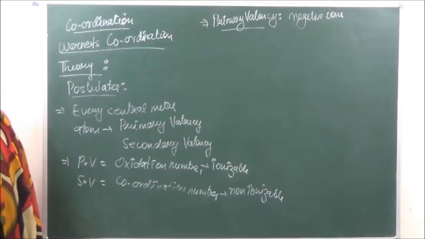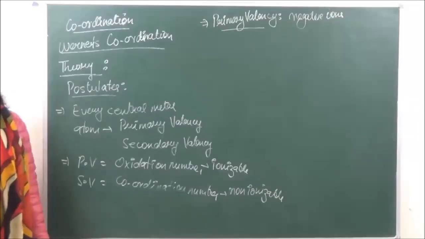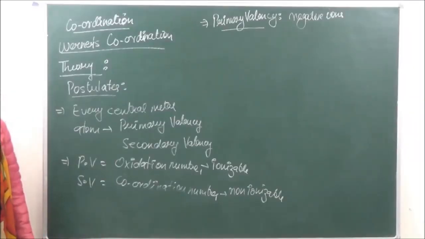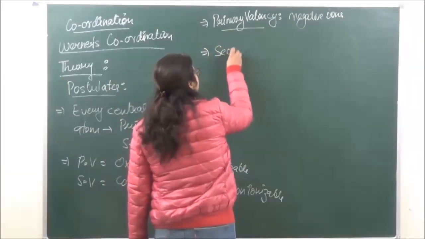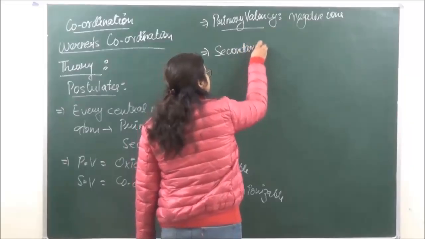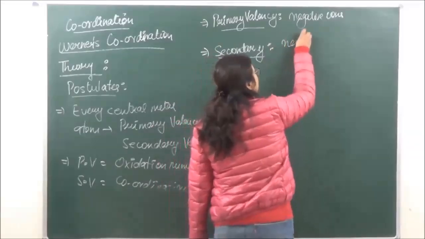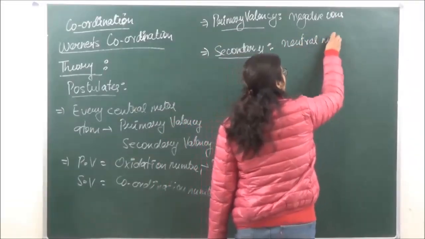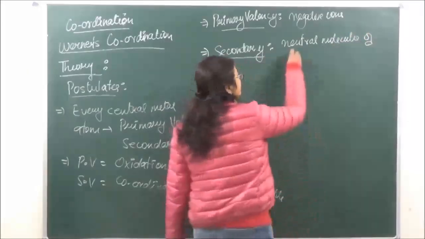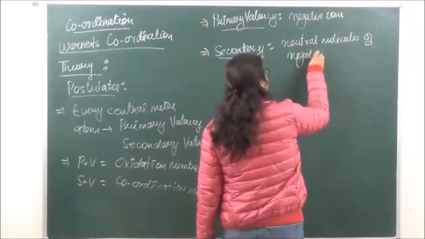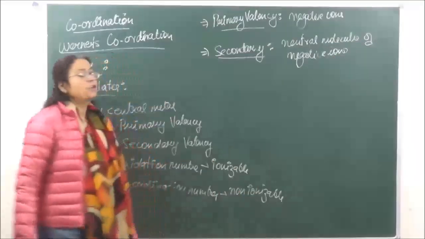Its attachment to the central metal atom is going to be shown by dotted lines, which we will just do in the diagram. The secondary valency is satisfied by neutral molecules or negative ions. So secondary valency is going to be satisfied by either neutral molecules having a lone pair of electrons or negative ions, either of the two.